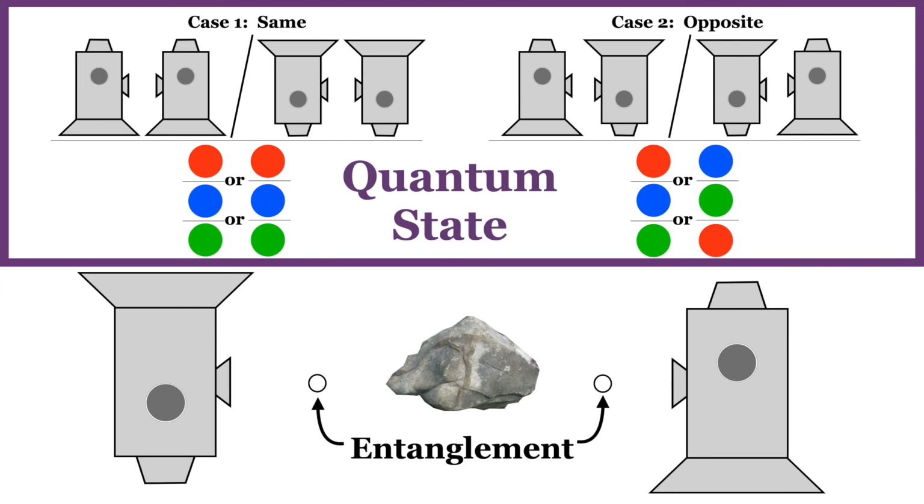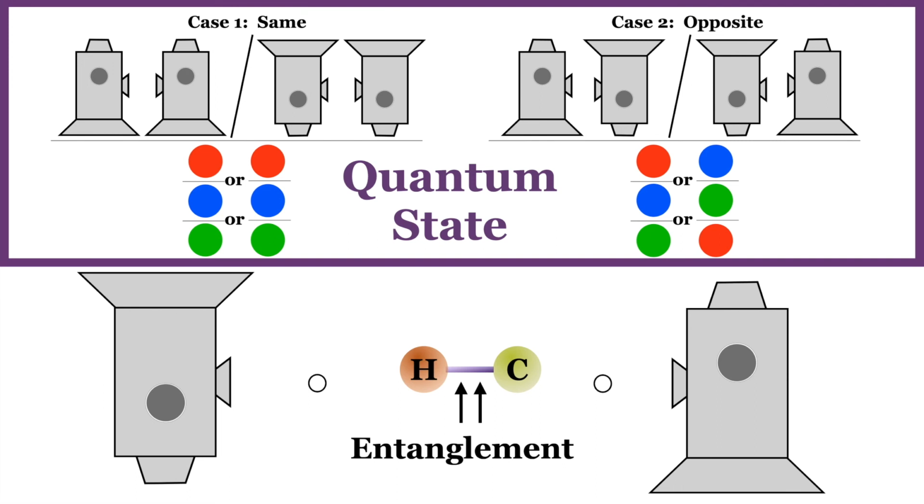Now, in popular accounts, entanglement is often presented as an obscure or novel phenomenon, but in fact, it's an incredibly ubiquitous phenomenon. Almost any time things are interacting with each other, there's some form of entanglement going on. To cite one example, you've probably heard that things like rocks are made of atoms, like carbon and hydrogen, and that these atoms are held together by chemical bonds, often drawn as a line between the two atoms. What does this line mean? Well, it signifies a pair of electrons shared between the two atoms, a pair of entangled electrons.